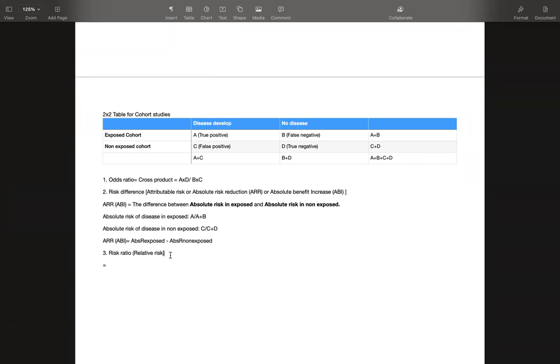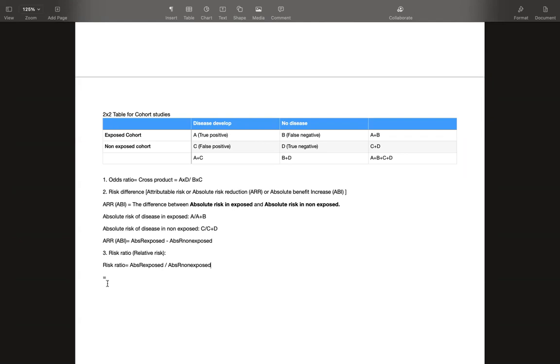So what is risk ratio and relative risk? We have found out the difference between absolute risk in exposed and absolute risk in non-exposed. If instead of subtracting these two values, we put them in a ratio, absolute risk in exposed divided by absolute risk in non-exposed, then it is the risk ratio.